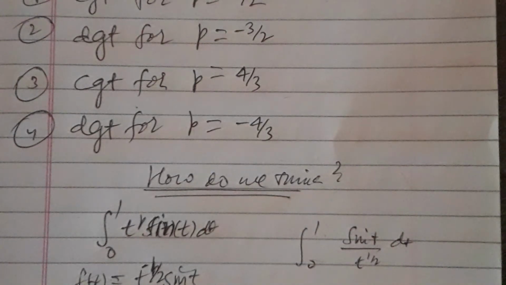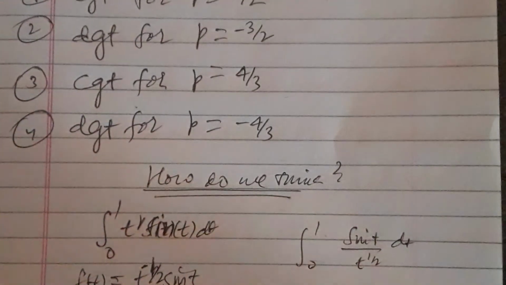That is much related to the comparison test for infinite series. If you know the comparison test of infinite series, it will be easier for you.